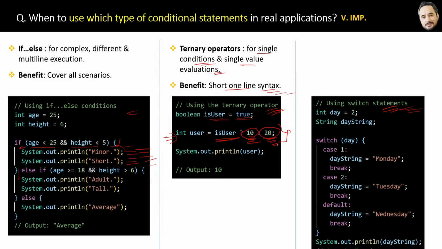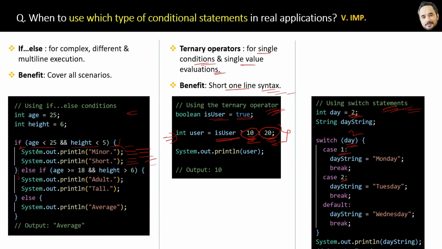Let's understand. Using a switch case is a good idea if this variable day value is a single value, and it is consistent, because you have to consistently compare it with these cases. Consistent means here it is 2 only, it should not be changing.